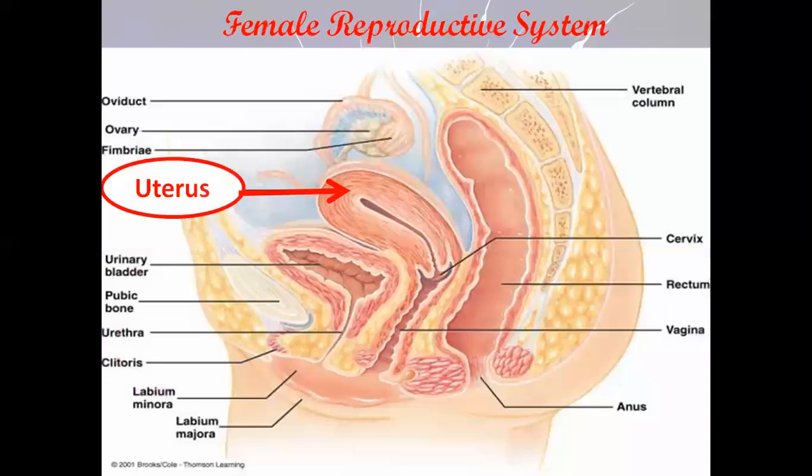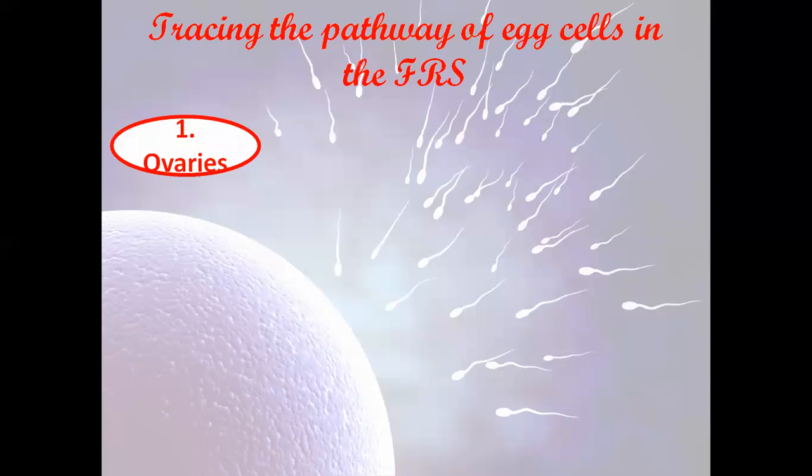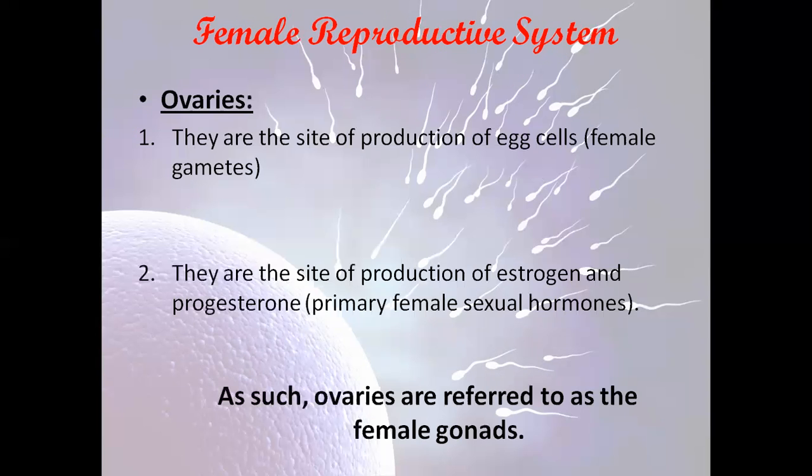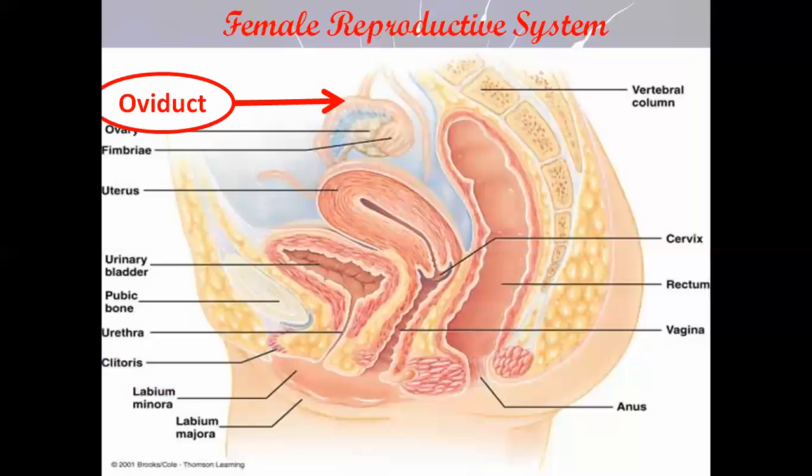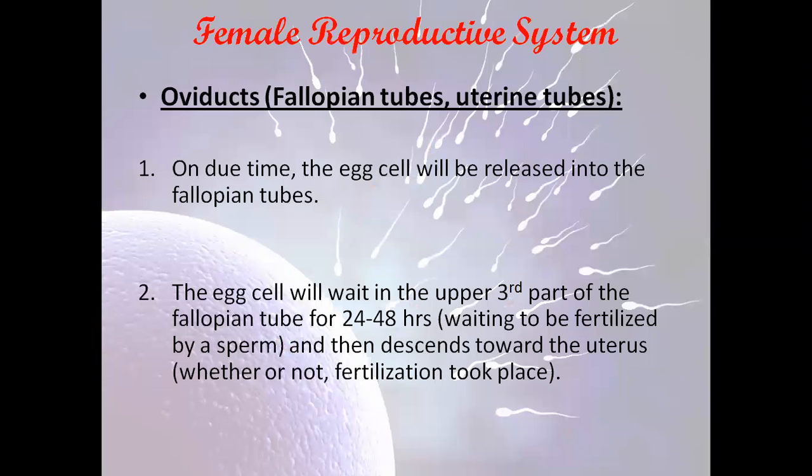So till now, I talked about three different parts of the female reproductive system. We talked about the ovaries. We talked about the oviduct here, which is called the fallopian tube or the uterine tube, where the egg cell is going to wait at this region for the sperm to come and fertilize it at the end of the 24 to 48 hours.